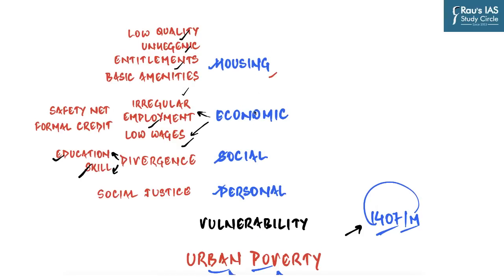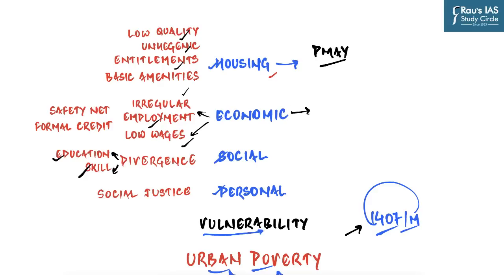And since there are multi-dimensional vulnerabilities associated with the urban poor, we obviously have a lot of government schemes to address each and every aspect of this vulnerability. So for example, to solve the problem of housing, the government of India runs Pradhan Mantri Awas Yojana, and that has an urban component, correct? The Ministry of Housing and Urban Poverty Alleviation is the nodal agency to implement this scheme.